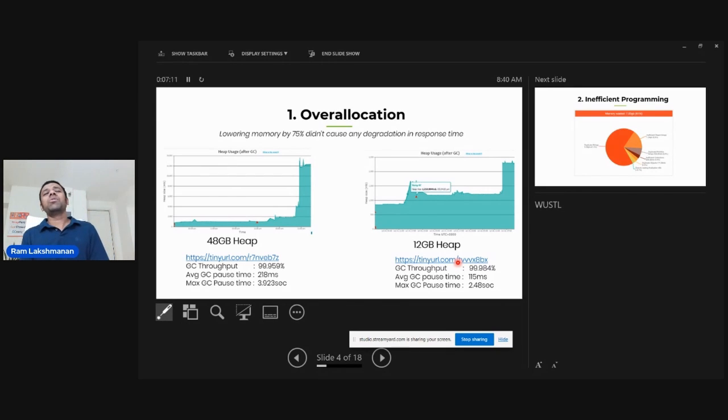You may have a question: how do I come to a conclusion whether I have over allocated the memory or I am optimally allocated? The answer can be found by analyzing your garbage collection behavior, by analyzing your garbage collection logs. In the later part of the session, I will give you some pointers on how you can analyze your garbage collection logs. When you analyze them, you will get to know whether you have over allocated or under allocated. I will tell you the right tools to use to do it. Okay, now let's move on.